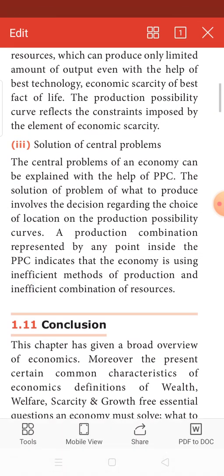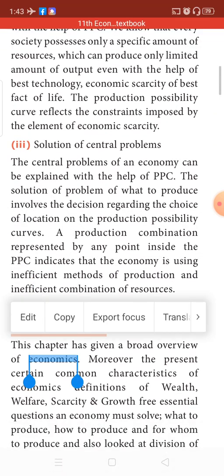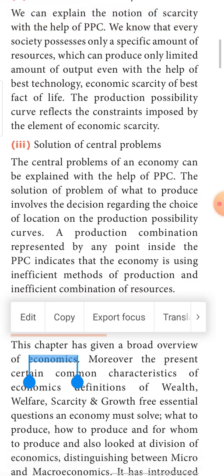Next is solution to central problems. I told you what the central problems faced by any economy are: what to produce, how to produce, and for whom to produce. These three basic problems are there in all countries of the world. By learning the production possibility curve, it gives us a solution for how much to produce, for whom the commodity should be produced, and what commodity should be produced.